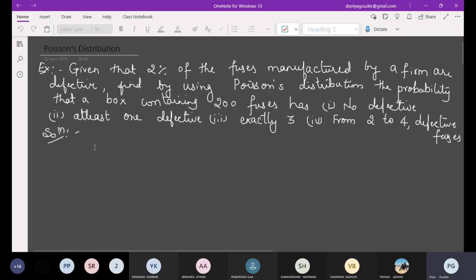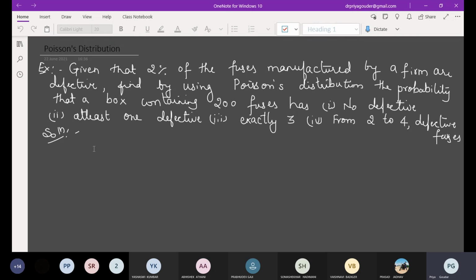See, there is a question: given that 2% of the fuses manufactured by a firm are defective, find by using Poisson's distribution the probability that a box containing 200 fuses has no defective, at least one defective, exactly 3, from 2 to 4 defective fuses.